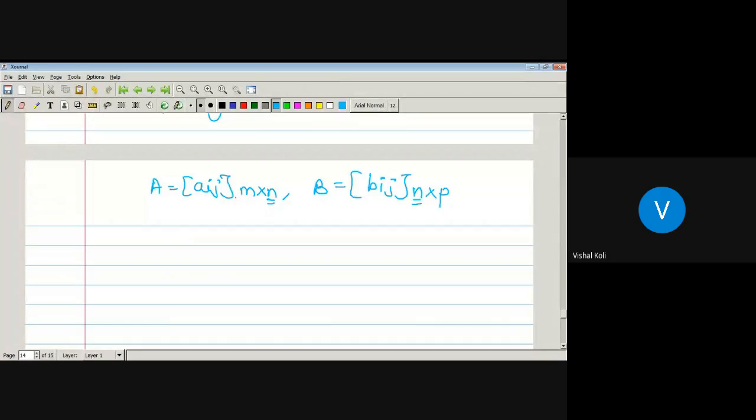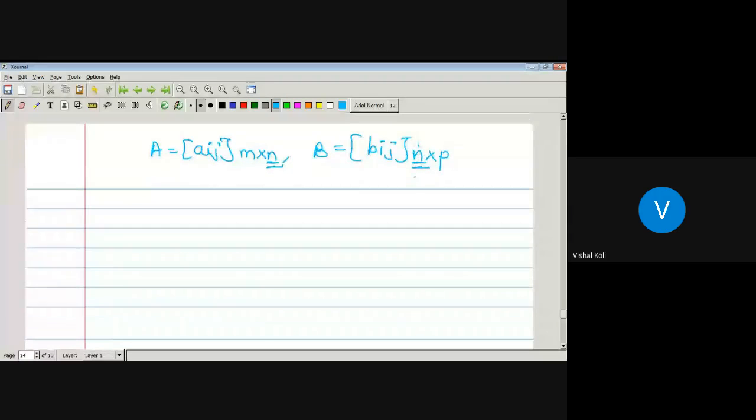To take the matrix multiplication, the necessary condition is that the number of columns in A must be equal to the number of rows in B. Here the number of columns in A is n and the number of rows in B is also n. Then the matrix multiplication will be possible, since there is no restriction on the number of rows of A and the number of columns of B. There is only one restriction: the number of columns in A and the number of rows in B must be the same. Then the matrix multiplication will be defined.